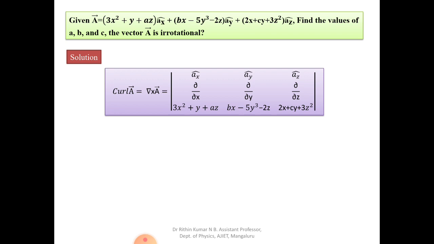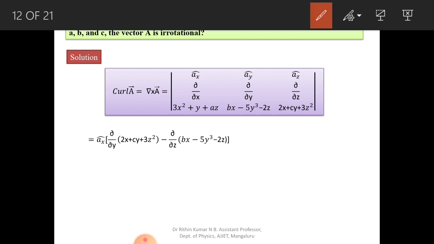So curl of A is given by a determinant with ax, ay, az, then del by del x, del by del y, del by del z, and the part of that equation which moves along the x-axis is 3x squared plus y plus az, bx minus 5y cubed minus 2z, 2x plus cy plus 3z squared. So it is a curl of a determinant. Okay. So now let us try to solve this determinant as I told earlier.